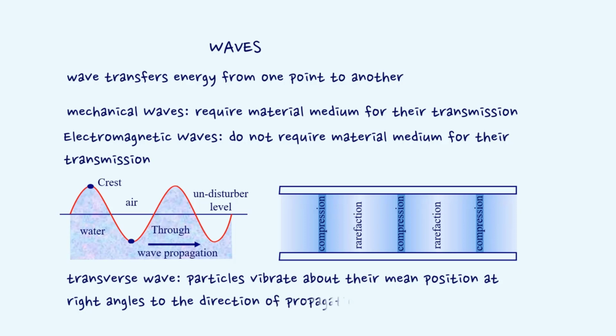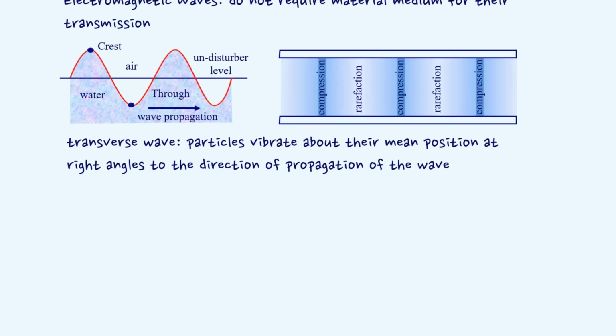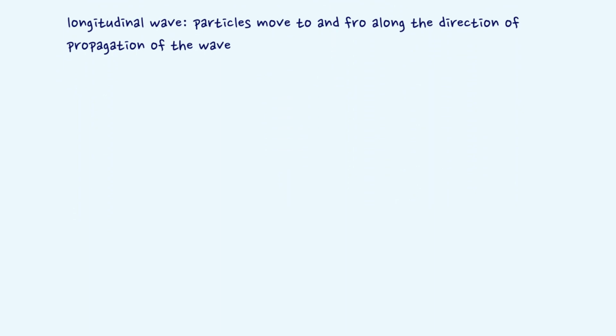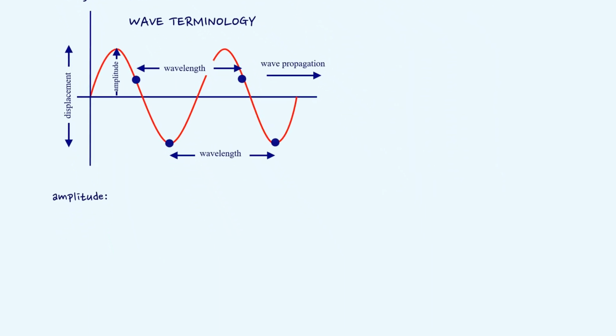In a transverse wave, the particles of the medium vibrate about their mean position at right angles to the direction of propagation of the wave. In a longitudinal wave, the particles of the medium move back and forth about their mean positions along the direction of propagation of the wave. We generally consider a mechanical wave to be sinusoidal in nature. In order to describe a wave, we usually use the following terms.